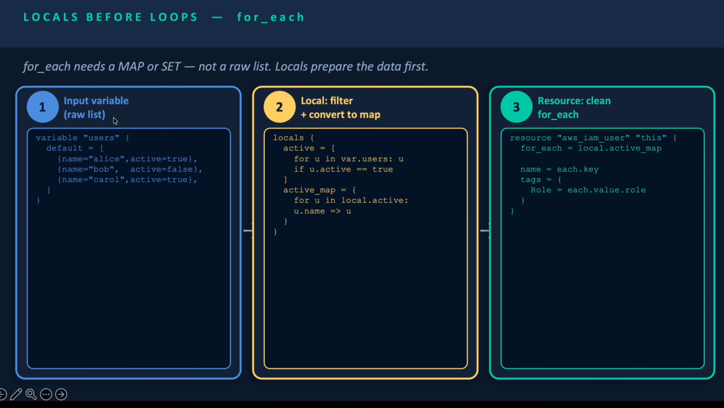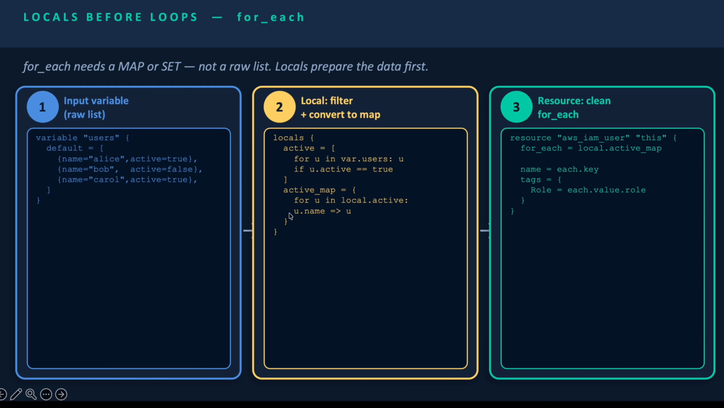We are inputting the variable as a raw list. We have a variable users with a default value, a list of 3 users: Alice, Bob, and Carol. Bob is inactive, and the rest are active. Second, we are filtering. First we filter the users and then convert to a map. Here we are checking whether the user is active or inactive. So we apply the loop on the users and check if the user is active or not. If it's true, Bob will drop here, and the data is still a list.